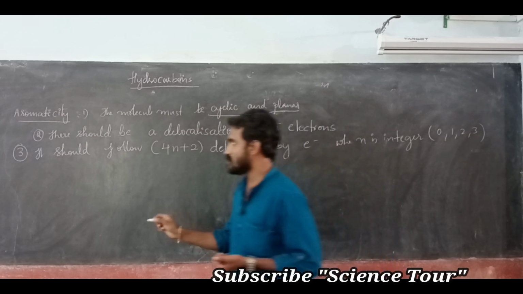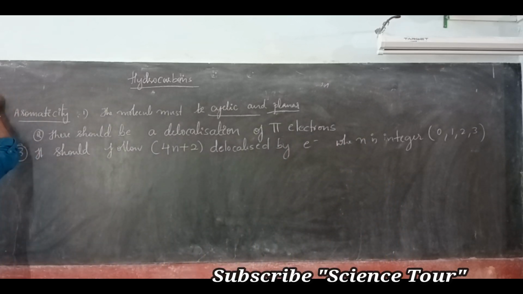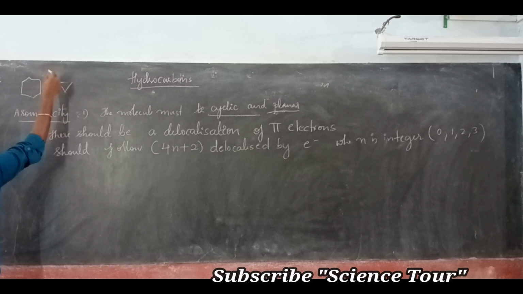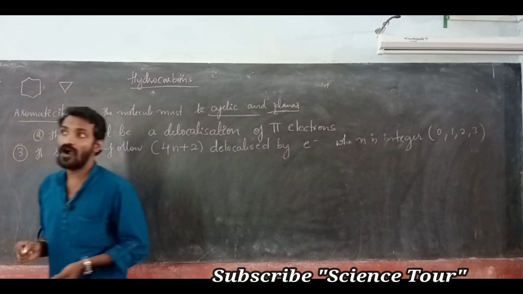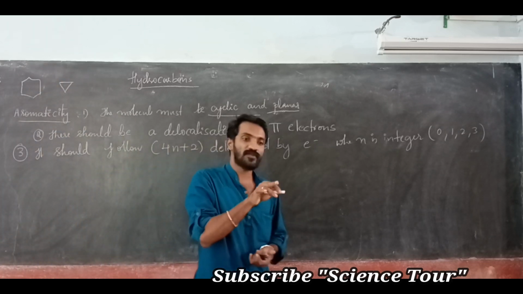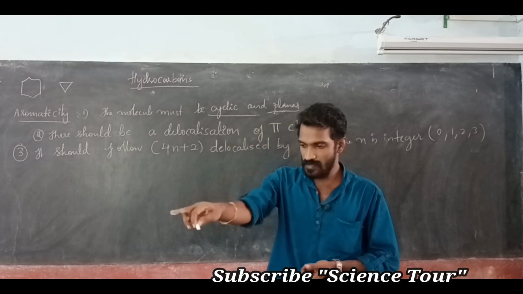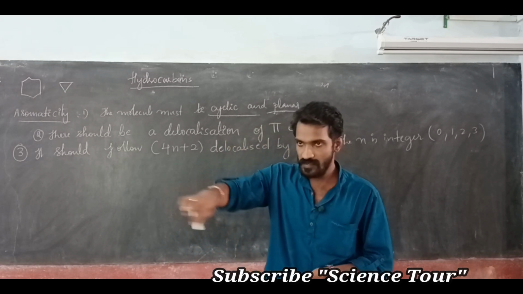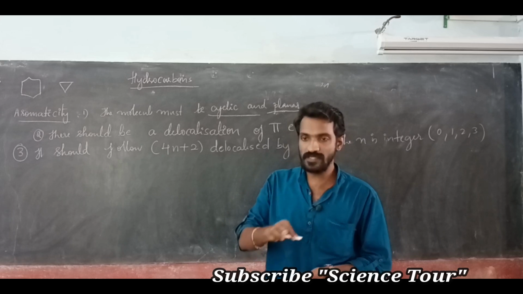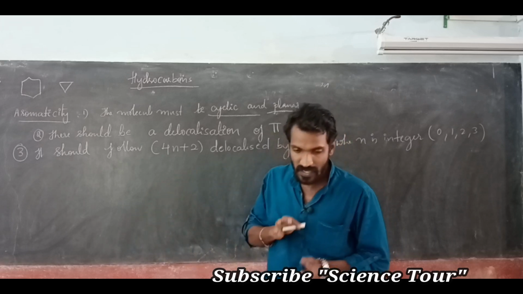Cyclic means it is a ring structure, like this or like this, and at the same time it should be planar, in one plane. Benzene is in one plane.